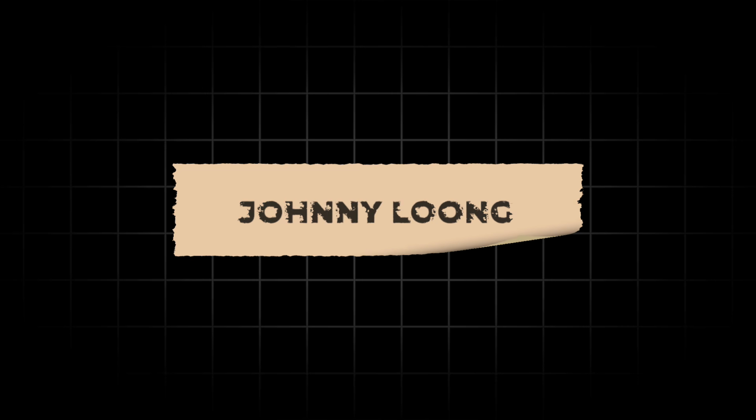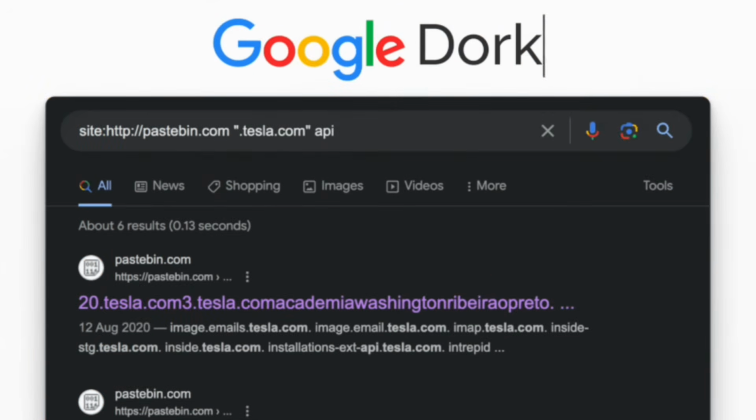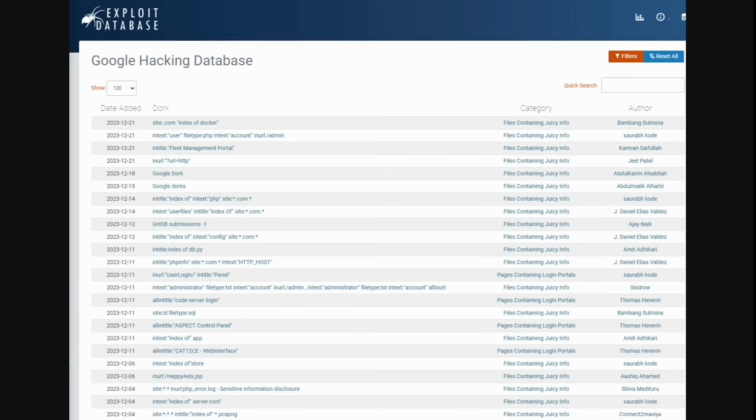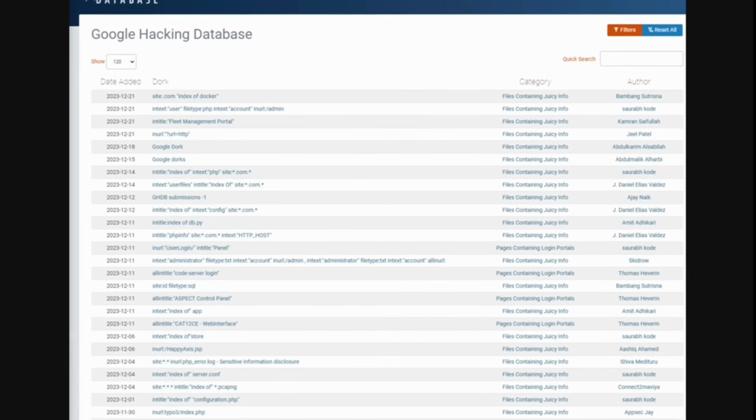Enter Google Dorks. Back in 2002, a researcher named Johnny Long discovered something terrifying. Certain Google searches could expose vulnerable systems and private information. He called them Google Dorks, and they still work today.